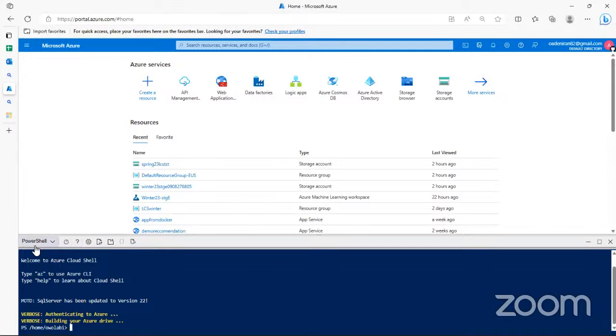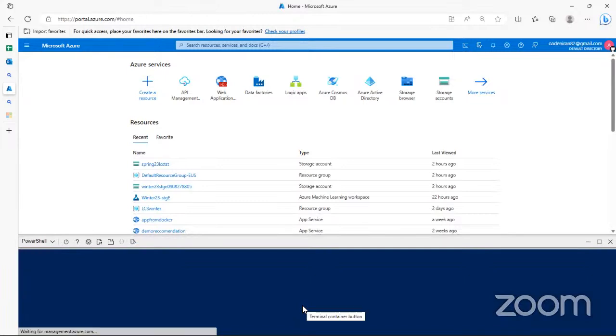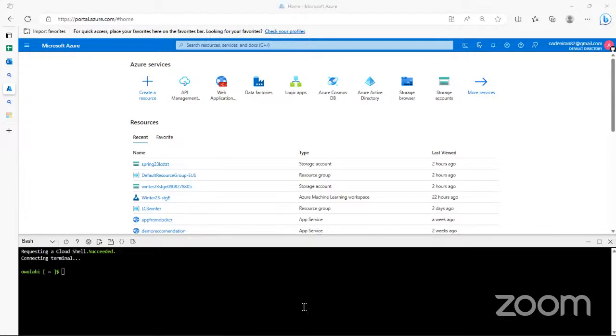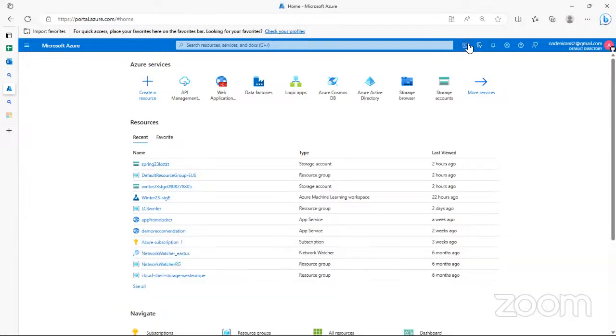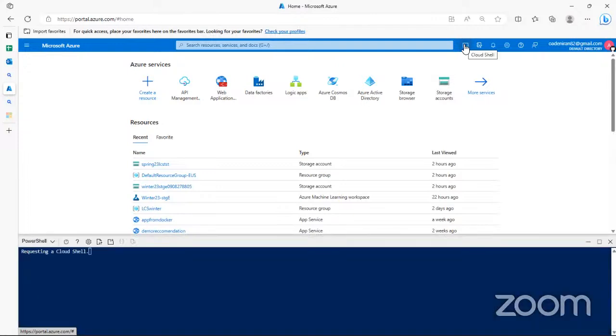So this is the PowerShell. You can also use the Bash version. If I want to switch to Bash in the Cloud Shell, that's where you see people that are... How did I bring the PowerShell out? Okay, I'll do that again. Probably you were not in here. So if I close this PowerShell, this is it. It is this button, called the Cloud Shell. If you just click on this cloud button, the PowerShell is given to you automatically.